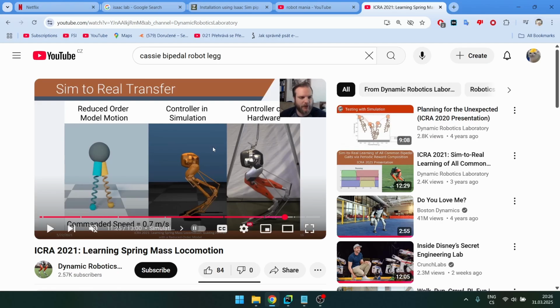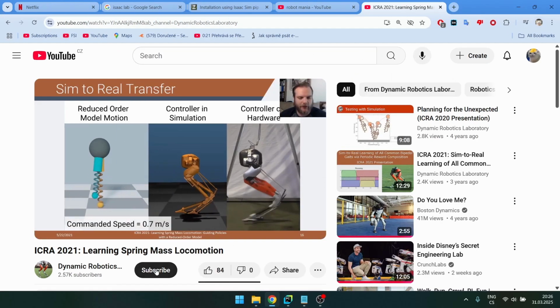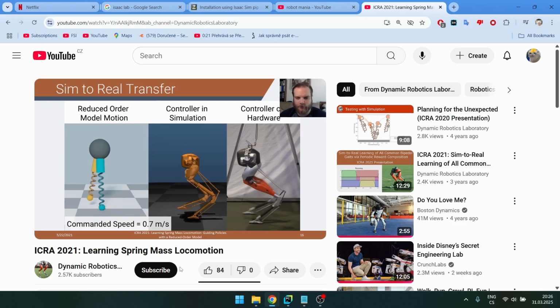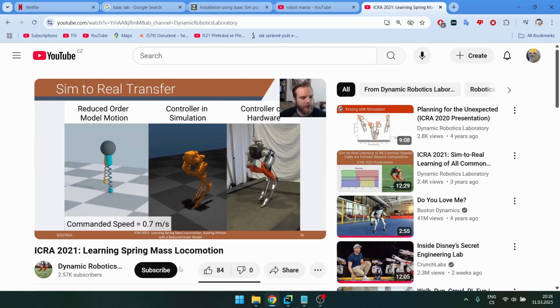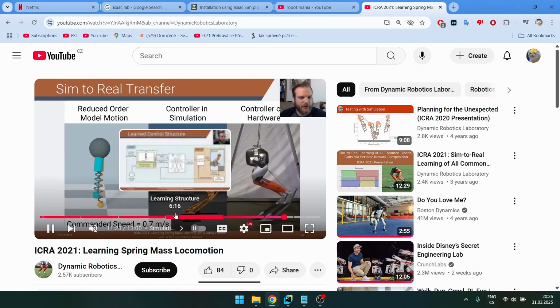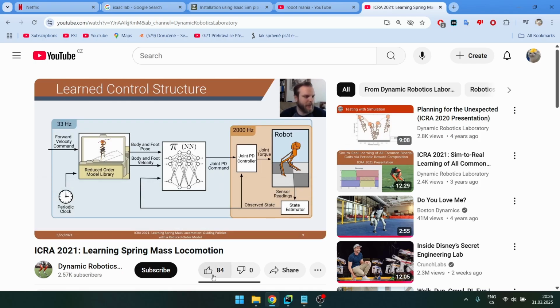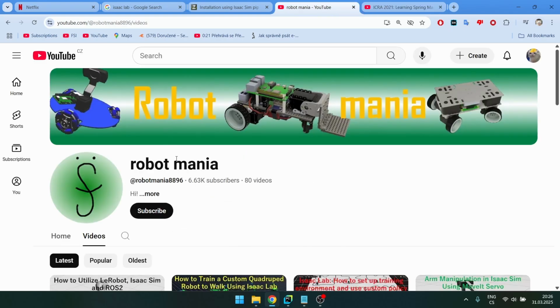And by the way, this is the Cassie work, so I'm gonna link this in the description. It's amazing. This will give you a high level general overview of how the Cassie robot works and how the policy, the neural network, was trained. Also the tutorials from the Robot Mania guy.